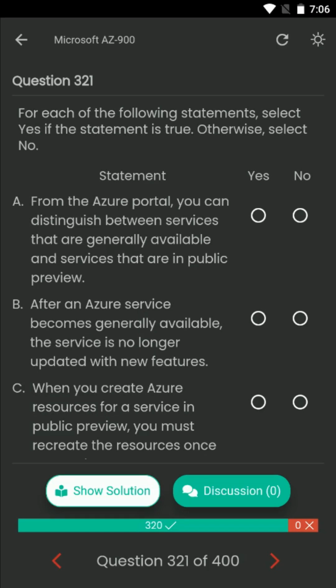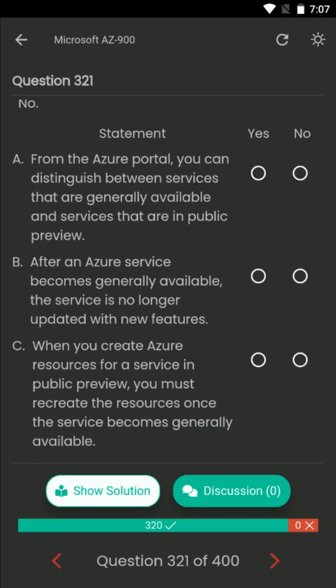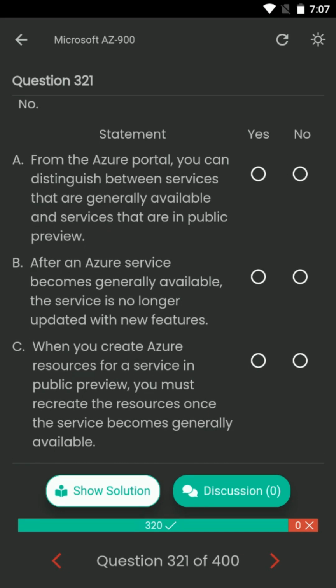Question number 321. For each of the following statements, select yes if the statement is true. Otherwise, select no. Statement A. From the Azure portal, you can distinguish between services that are generally available and services that are in public preview. Statement B. After an Azure service becomes generally available, the service is no longer updated with new features. Statement C. When you create Azure resources for a service in public preview, you must recreate the resources once the service becomes generally available. The correct answers are Statement A, yes. Statement B, no. Statement C, no.